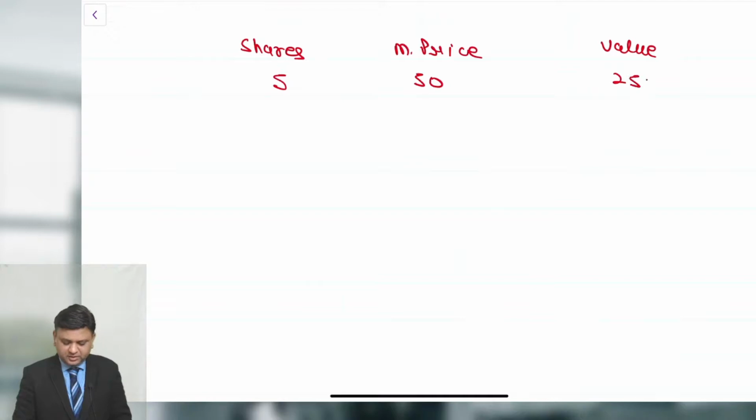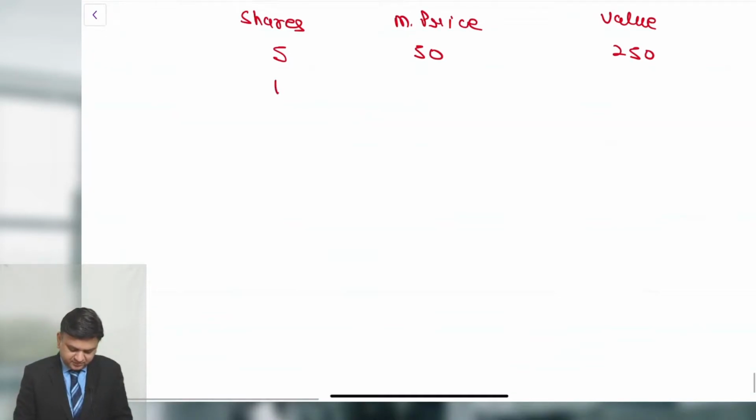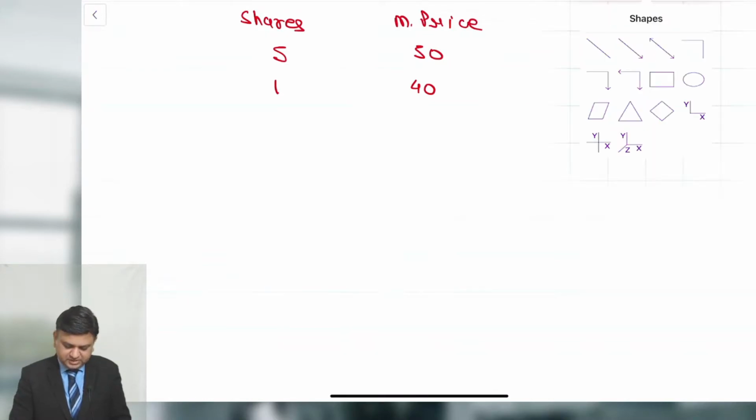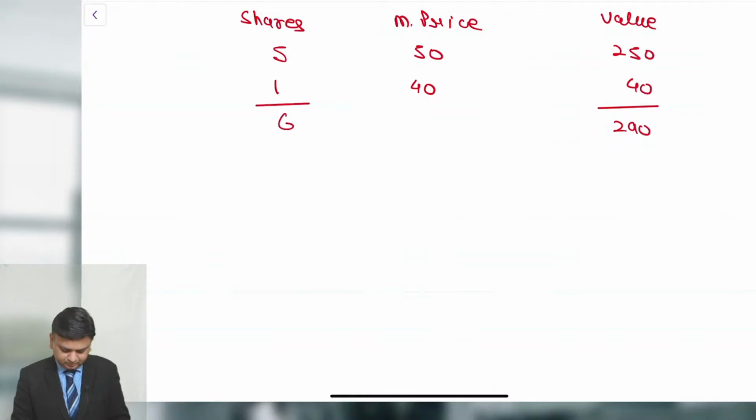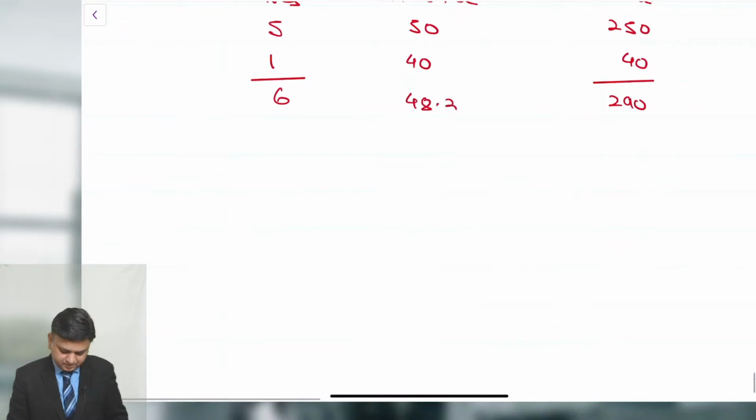So it is 250. The question is providing the information that you can subscribe for one equity share for every 5 shares held. And the price at which you can subscribe is 40. So we understand that you will have the value of 290 for 6 shares. So the price per share would be 290 divided by 6. That comes to 48.33. That is the price of equity share.